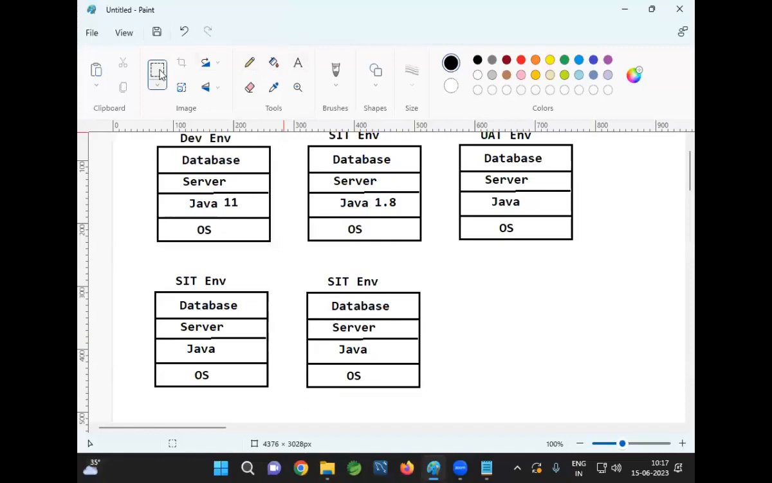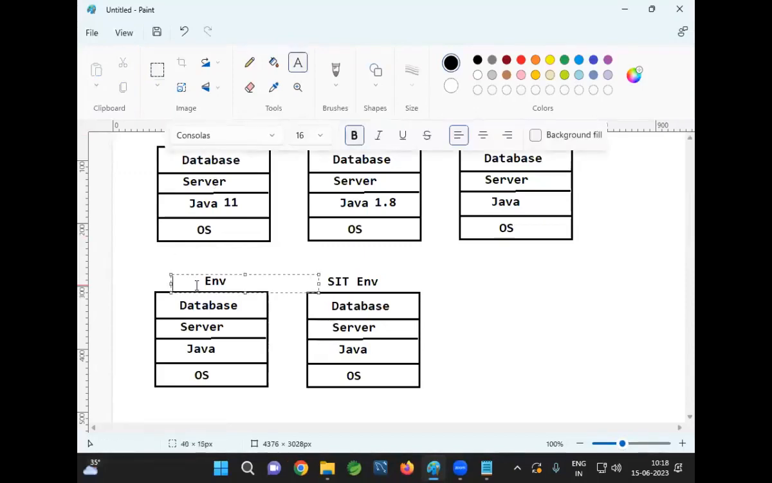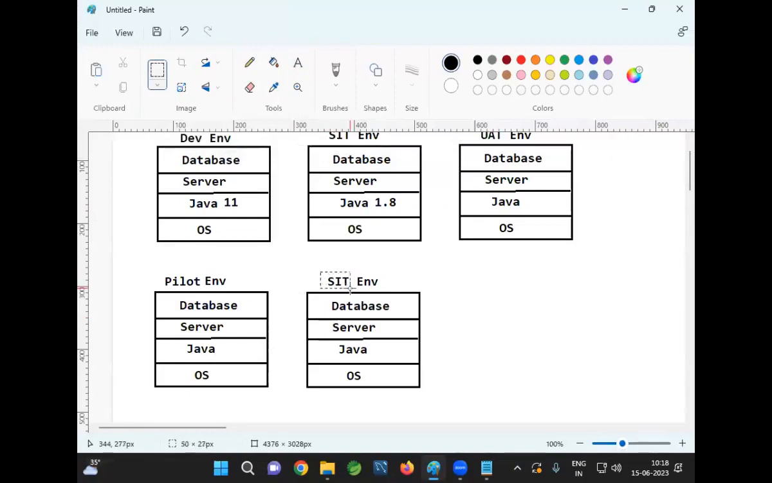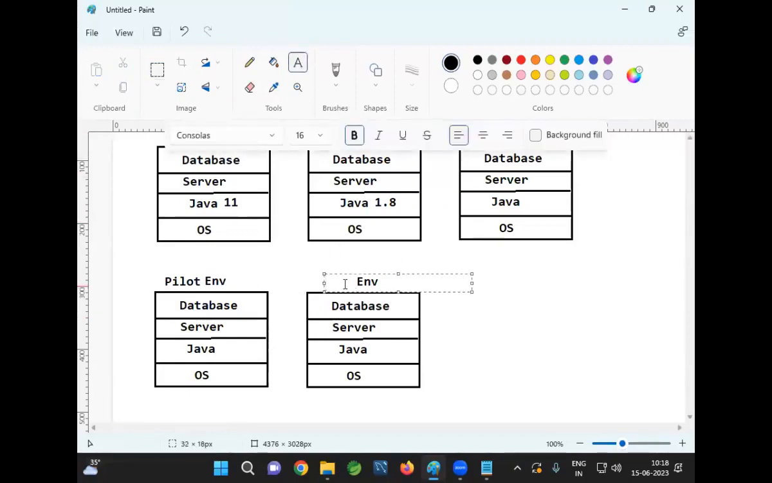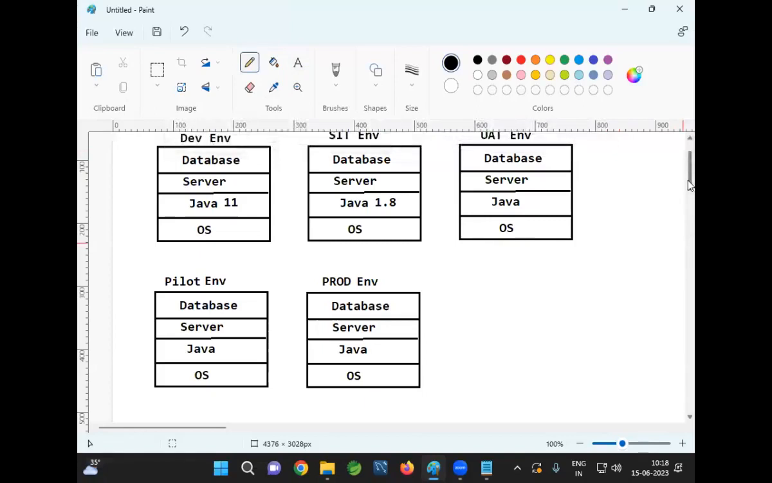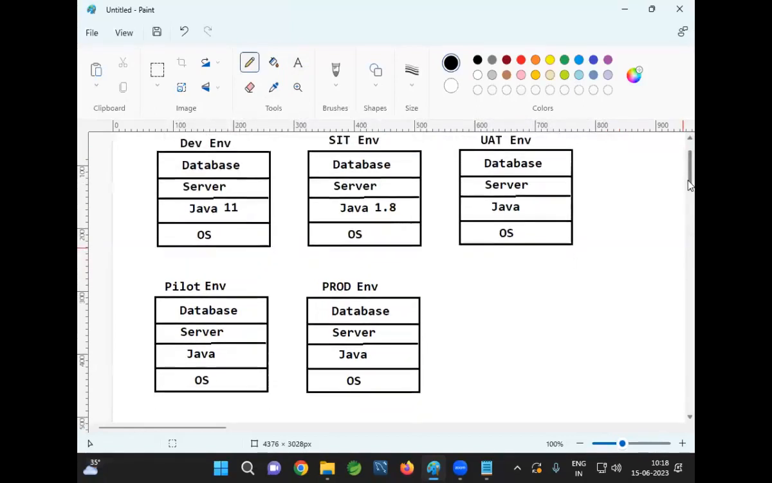Pilot and production. What is the meaning of a pilot? Right. So, working on the real-time data. Before going for production, the application will be deployed to the pilot environment for testing. Once the pilot testing is completed, then we will go for production. Production is nothing but the live environment. So these many environments will be available in real time in order to test our application.